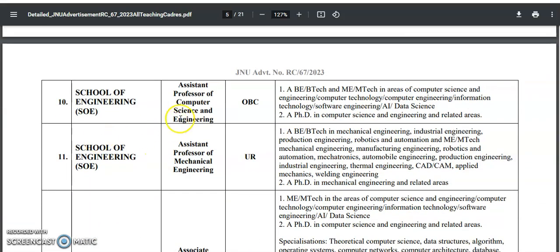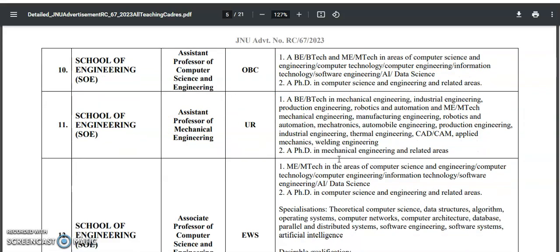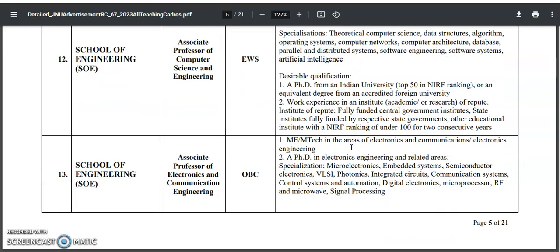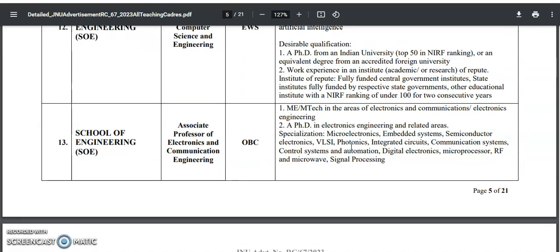In the School of Engineering, there is an assistant professor vacancy in computer science and engineering. For this assistant professor post, only MTech is enough, guys. No, they are asking for the PhD also, sorry. For assistant professor in mechanical engineering also, MTech as well as PhD is necessary. For associate professor, MTech and PhD with some experience as well as some journals are required.